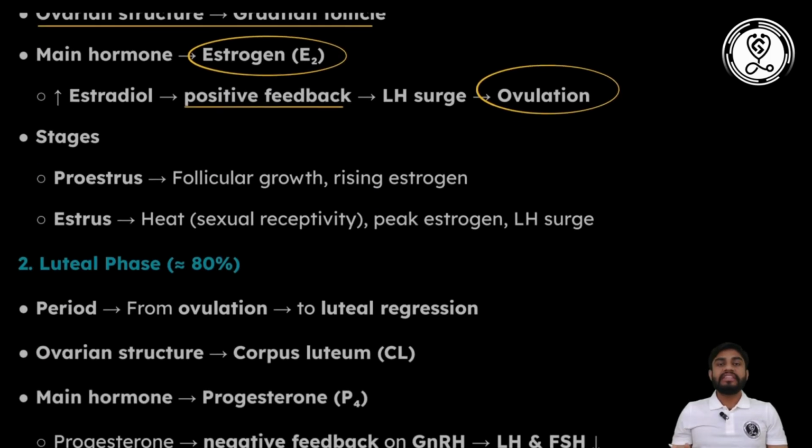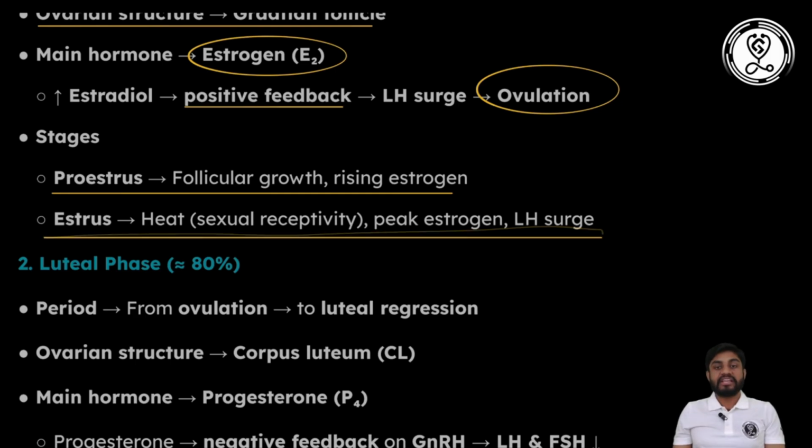In this entire phase there are two stages. One is proestrus, where there is follicular growth and rising estrogen, and then comes estrus, where the LH surge occurs and ovulation takes place. So this is the follicular phase in which follicle synthesis occurs.